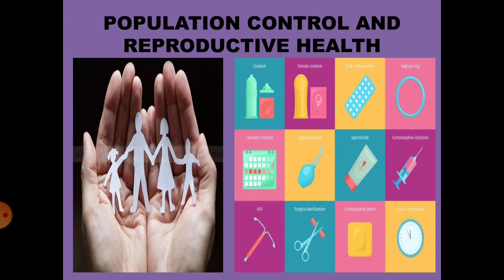The fourth one is self-abstinence, that is the rhythm method and coitus interruptus, that is the natural method. The fifth one is the surgical method, either vasectomy or tubectomy. The surgical method also involves the medical termination of pregnancy procedure, that is the MTP method for abortion.